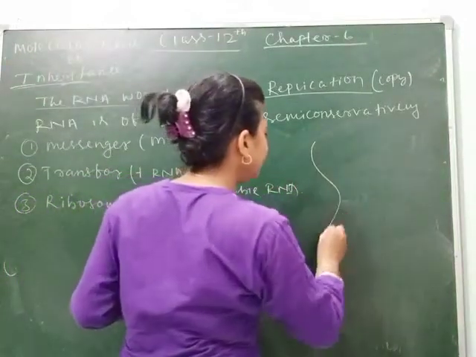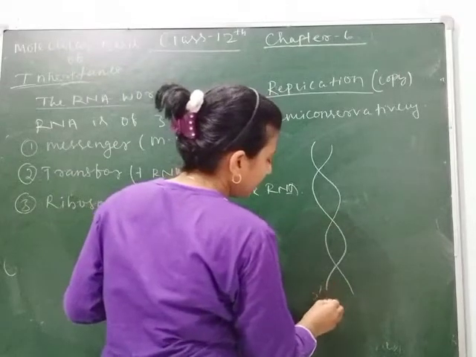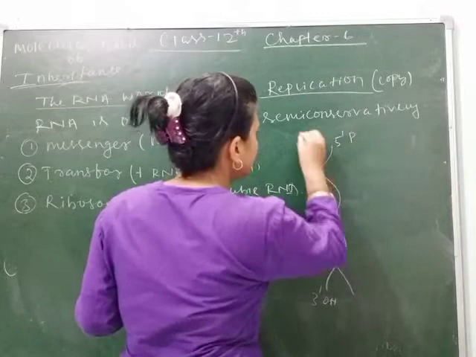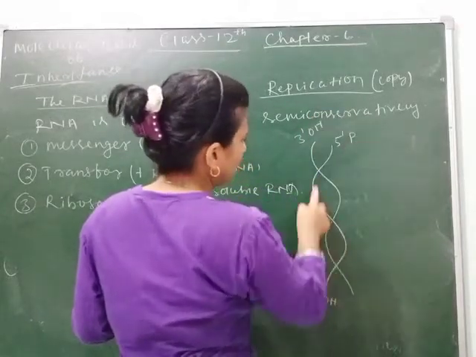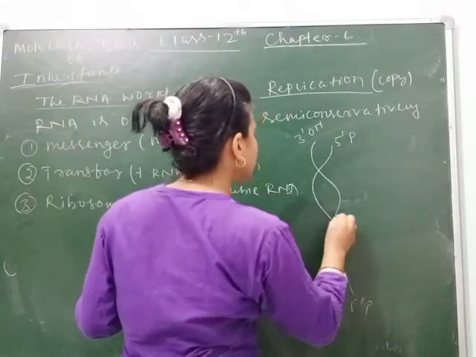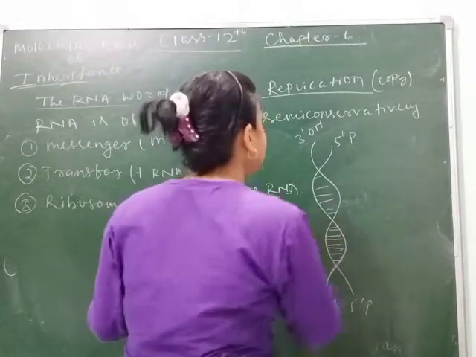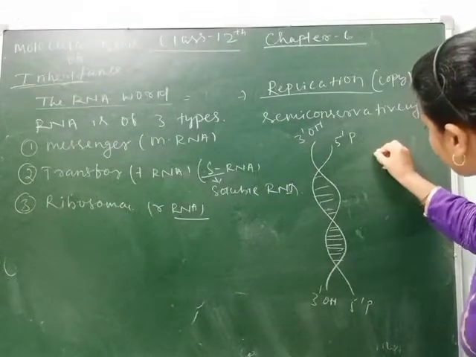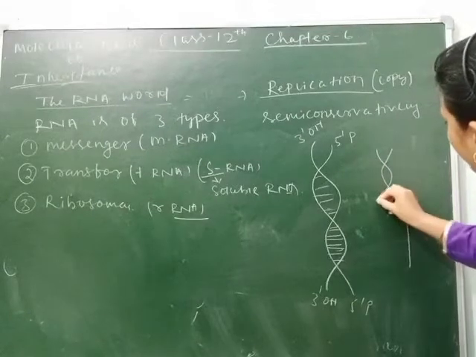Suppose this is a DNA, 3' hydroxyl to 5' phosphate. 3' hydroxyl, as you know, it is opposite, then 5' phosphate, and here the base pairs are arranged. As I have told you, each contain 10 base pairs, you can make 10 base pairs. So when it divides, suppose it divides, it will divide like this.